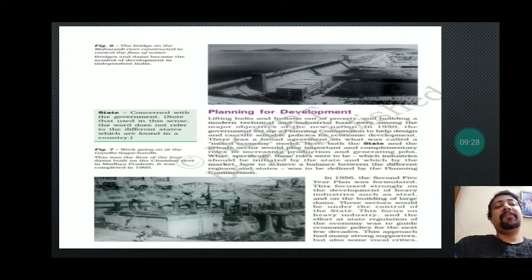In 1956, the second 5-year plan was formulated, and in that, mostly heavy industries were targeted. It was decided that heavy industrialization would be given a boost. So this is how the industries or economic sector, and particularly the secondary sector, got importance through the planning. We need to understand that planning is very important, very crucial for the development of a country, and planning was adopted in India, and that was completely centralized because the demand was like that. And further, the planning commission was formed to formulate 5-year plans for India, and this is how India moved ahead on the track of development. So this is all about in this video. Thank you.